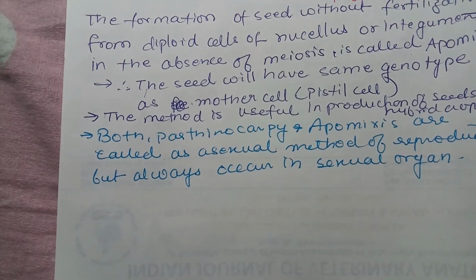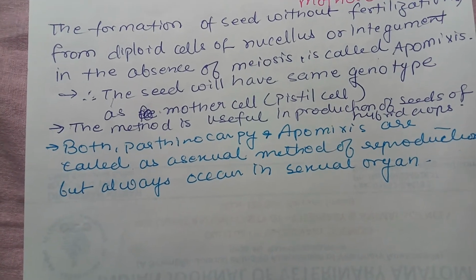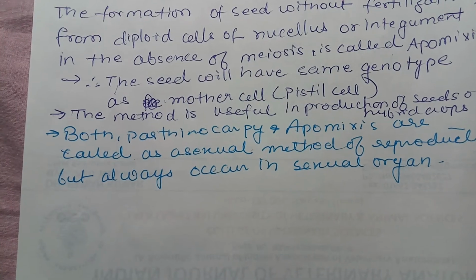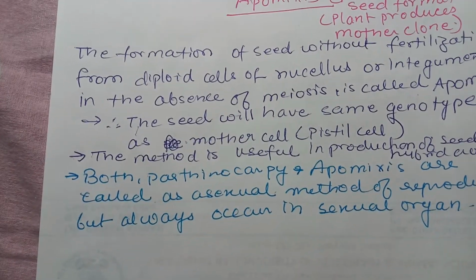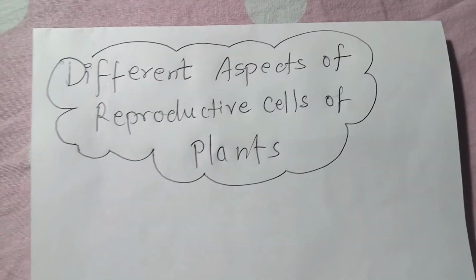If you look at both, parthenocarpy and apomixis are called asexual methods of reproduction, but they always occur in sexual organs. So here we complete the chapter on plant reproduction, or reproduction in angiosperm.